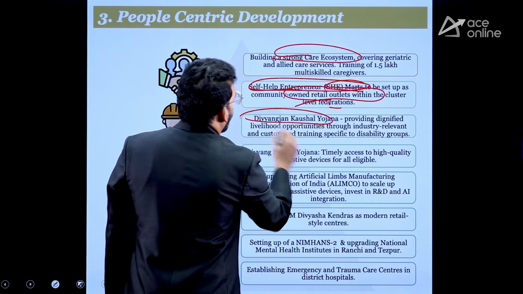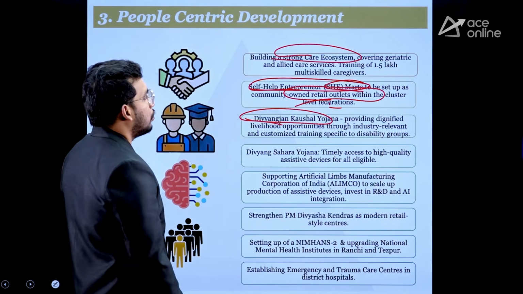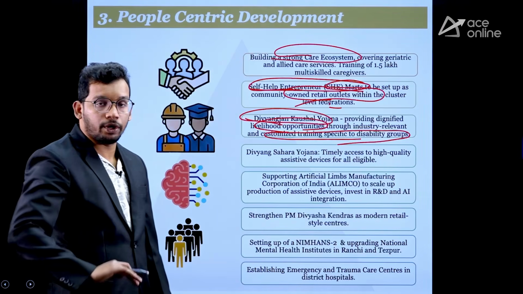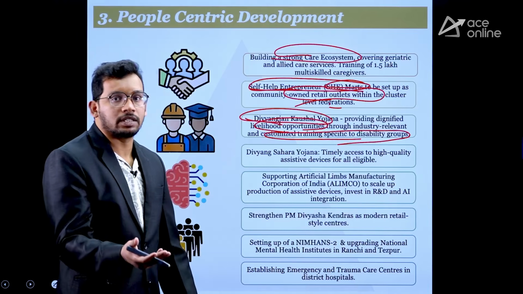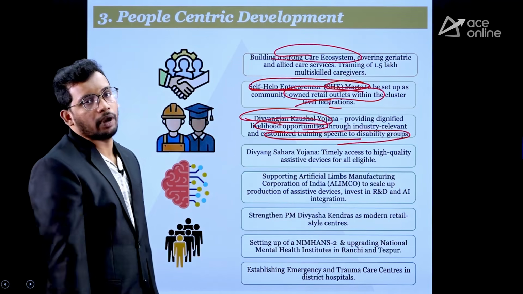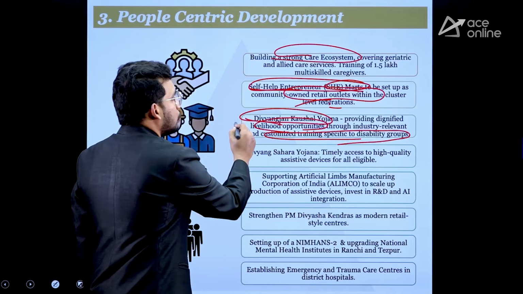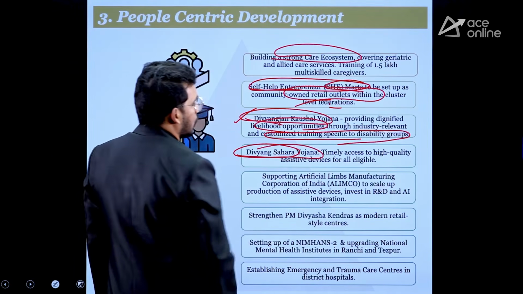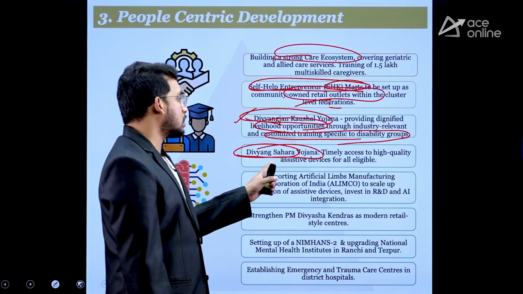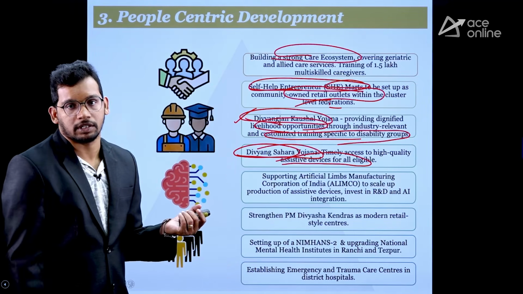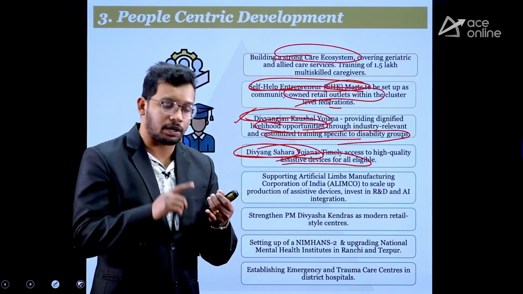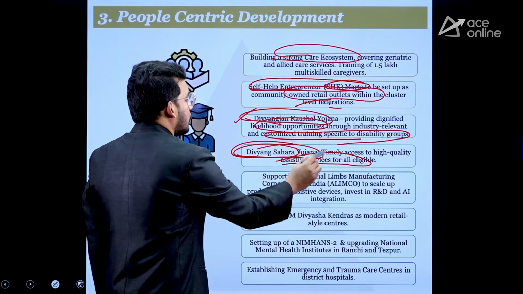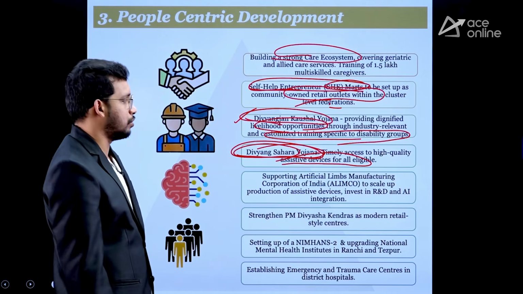Then Divyangjan Kaushal Yojana. So we are going to create livelihood opportunities for disabled people. We are going to encourage skills for disabled people, and we want to encourage them to participate in the economy through Divyangjan Kaushal Yojana, a new scheme. Then Divyang Sahara Yojana, one more new scheme. Through this, high-quality assistive devices. A lot of assistive devices are required for disabled persons and also for elderly people. So the government is going to support this through Divyang Sahara Yojana.